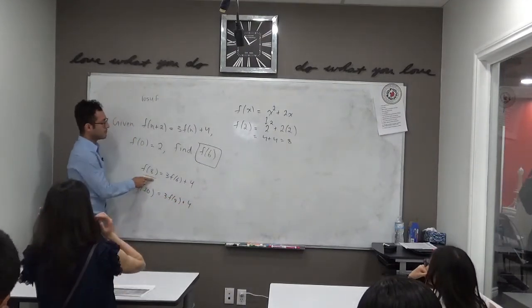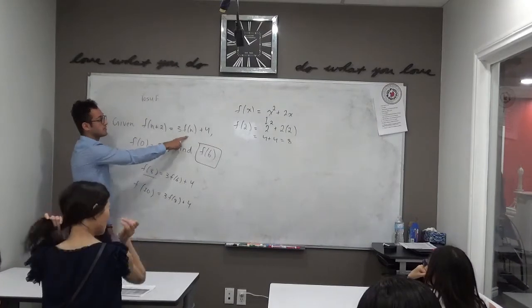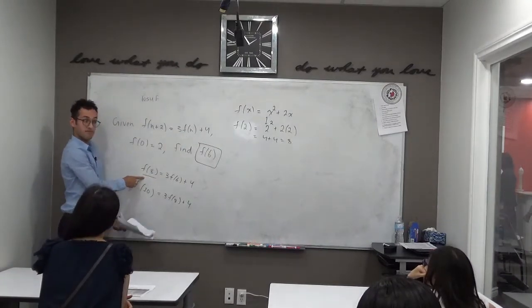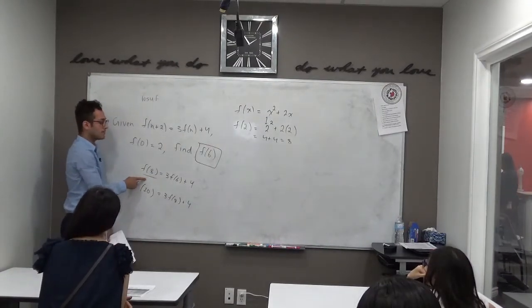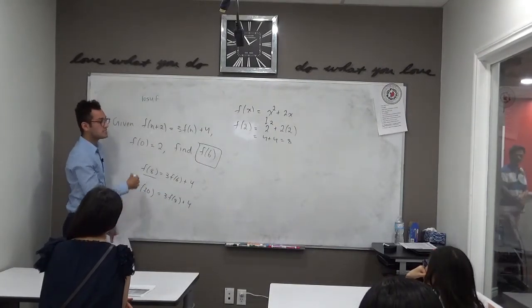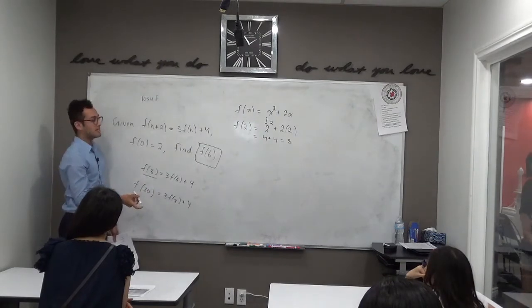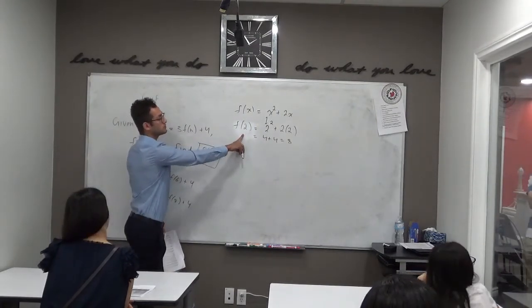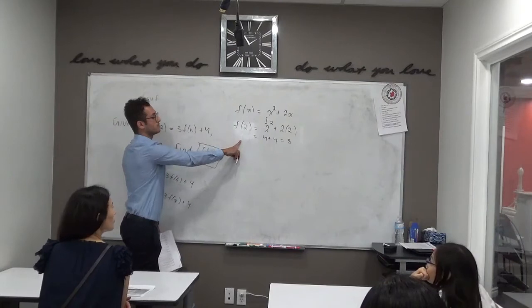Because every time we first try finding f of 6, we run into the problem where we don't know what f of 8 is. And when we try finding f of 8, now we have f of 10. And it's going to continue like that. So you can see this is probably not the best way to do this question, even though it seems natural, knowing that what you do with these functions is put in the number you're interested in.